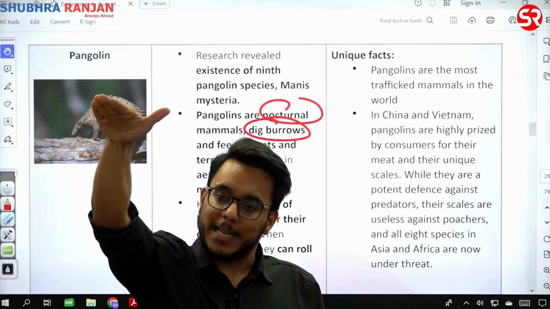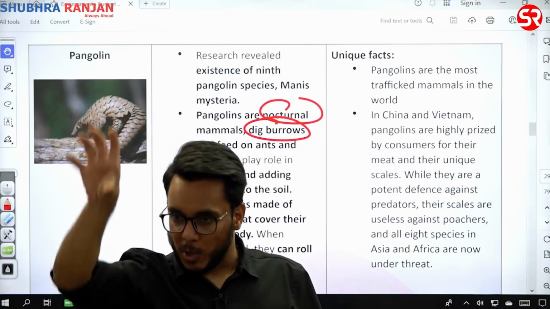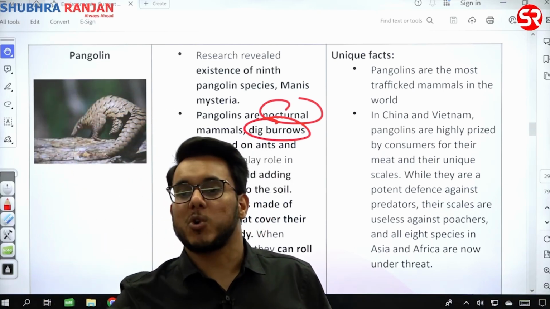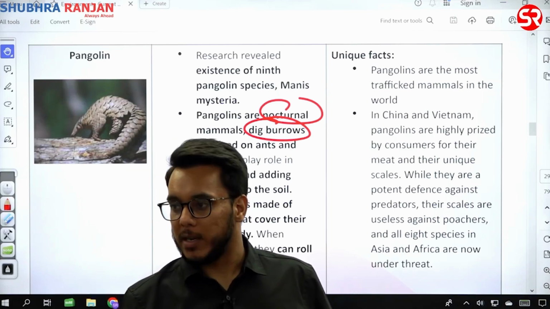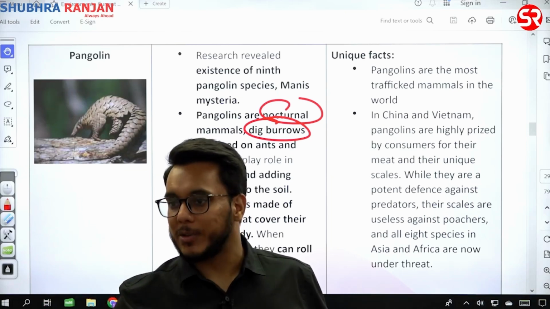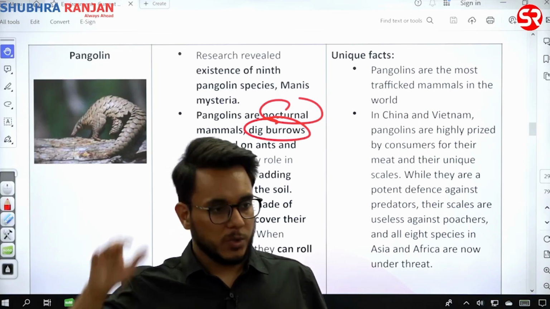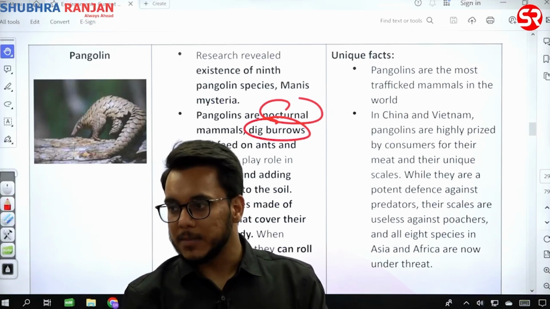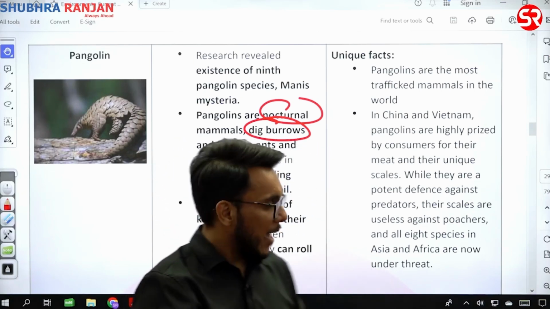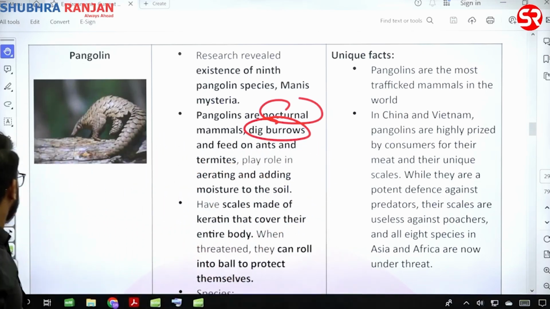तो अगर ऊपर की टॉप सॉइल और नीचे की सॉइल देखोगे तो मॉइस्चर का लेवल डिफरेंट होता है. It is called aeration. Aeration is adding moisture to the soil. So because of their digging from the underground, they add the moisture to soil. Aeration. Is it clear? Fine. One last species देख लेते हैं.